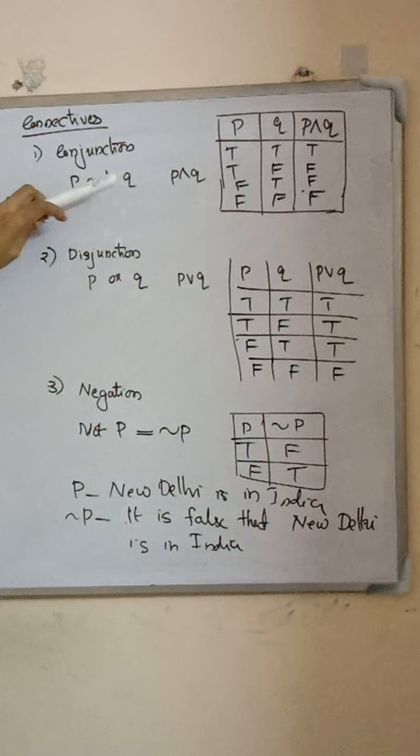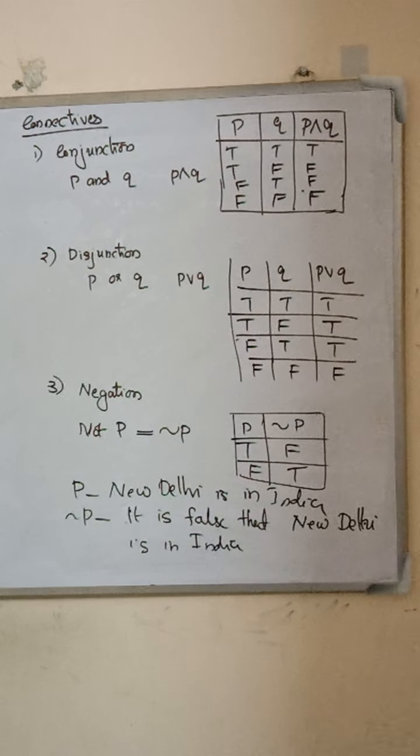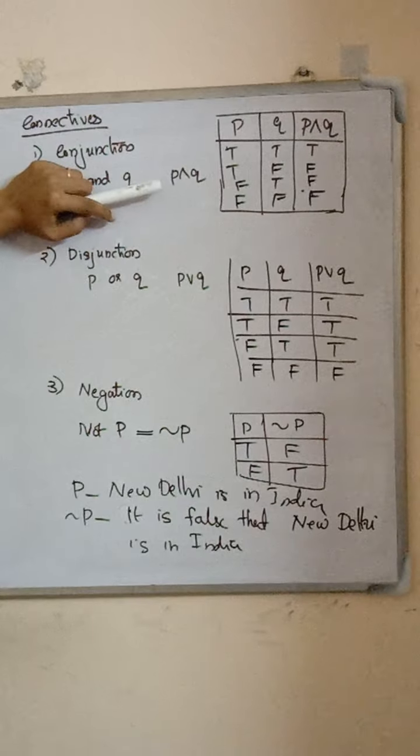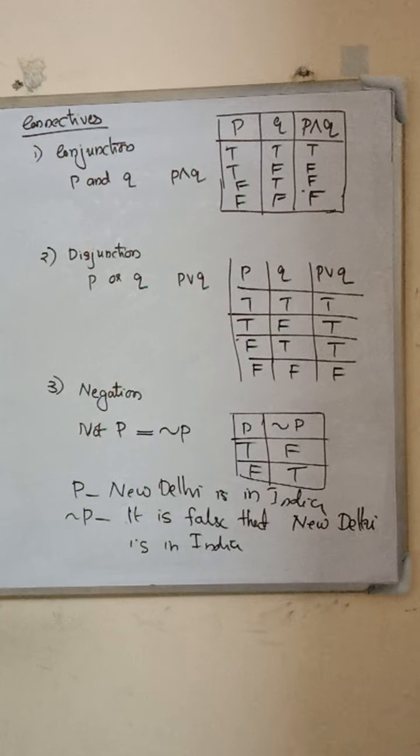P and Q. A statement P and Q is denoted by P conjunction Q. If the statements P and Q have truth values T or F, then what is the truth value of P conjunction Q, or P and Q?